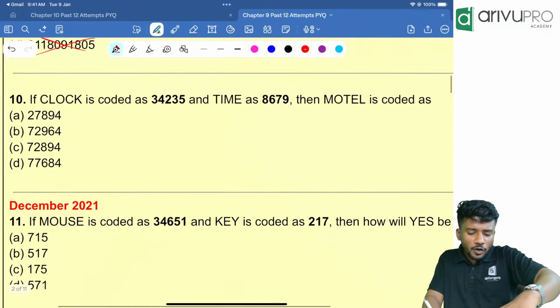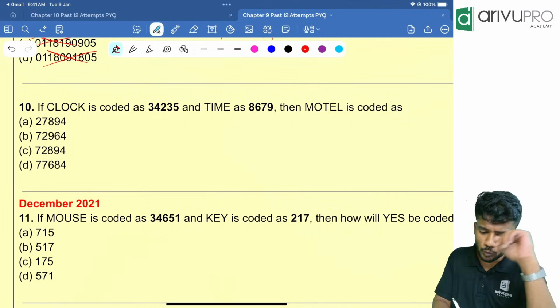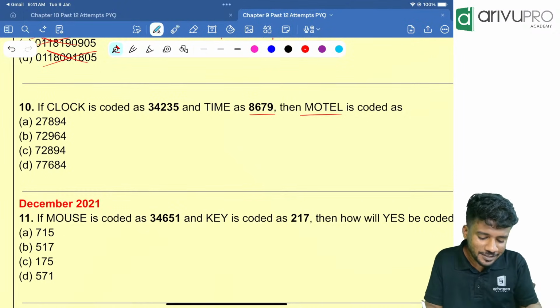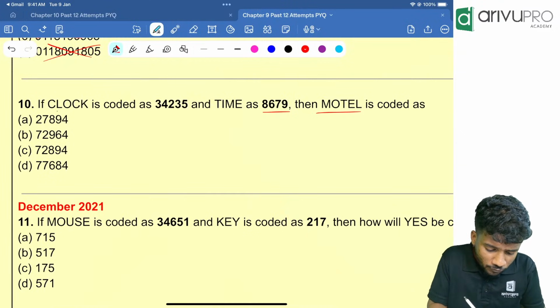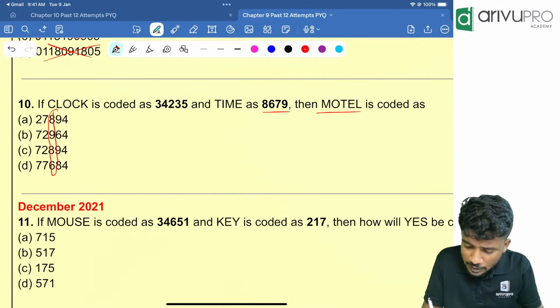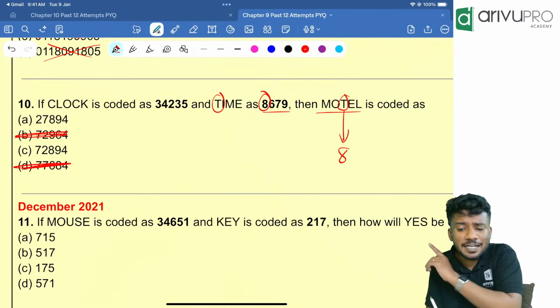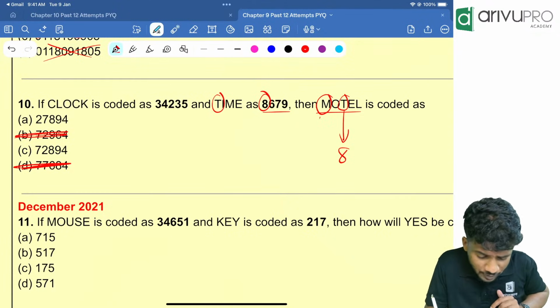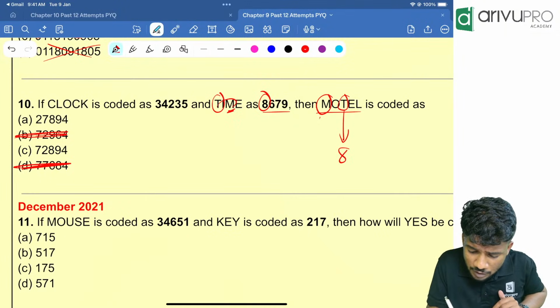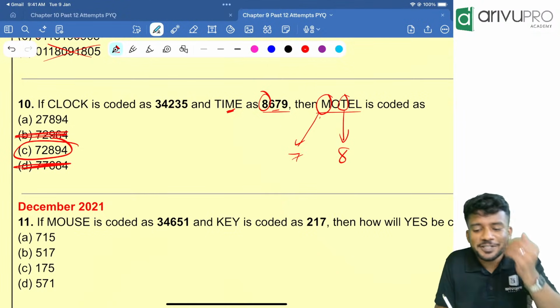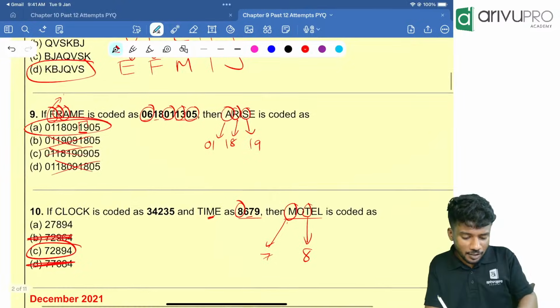Next one. If clock is coded as 3, 4, 2, 3, 5, time as 8, 6, 7, 9, mortal is coded as, what is the question, people? Now if you look here, I will go for the middle letter. The middle letter is T. T is what here? 8. Which options are having 8 there? Only option A and option C. That means option B and option D are wrong. Now M is correspondingly coded as 7. So it should start with 7. Only one option starts with 7. So option C is the answer. Got it?